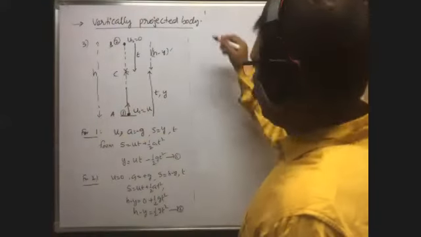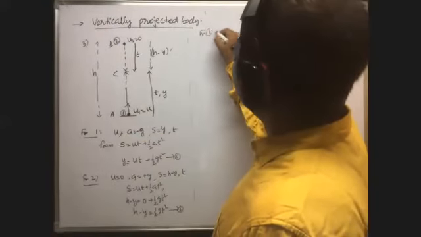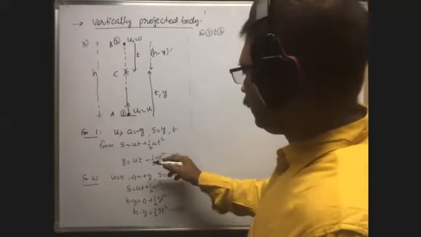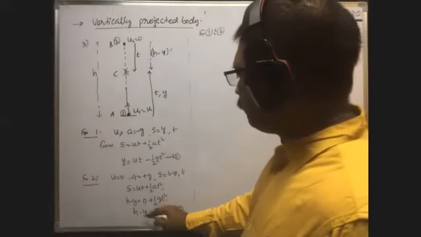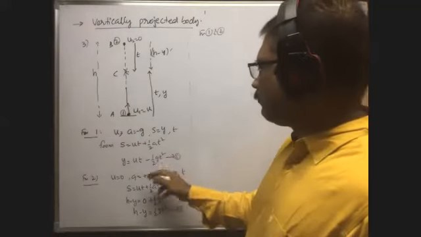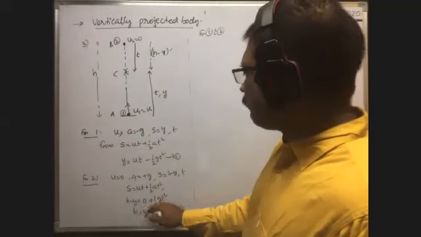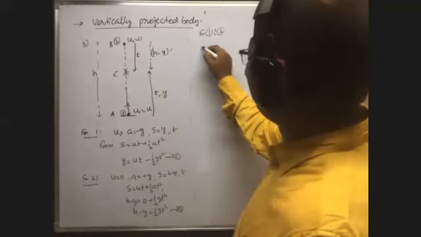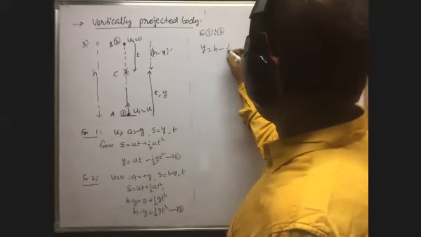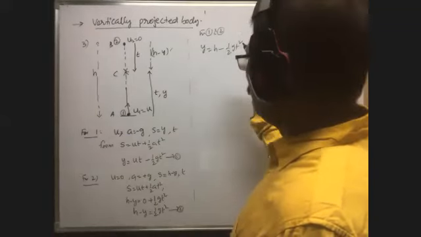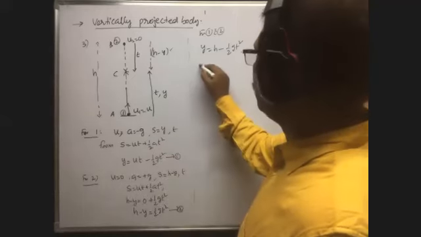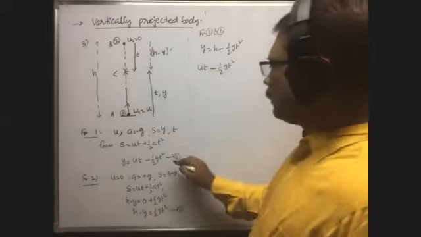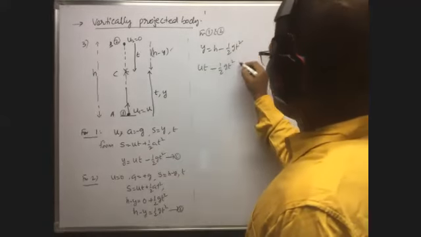Okay, from 1 and 2, you see here, y we have to eliminate, because the remaining terms are there. Instead of y we can write like this now. From this, y is equal to h minus half gt square. But from equation 1, y means ut minus half gt square. It is y from equation 1, that is equal to h minus half gt square.